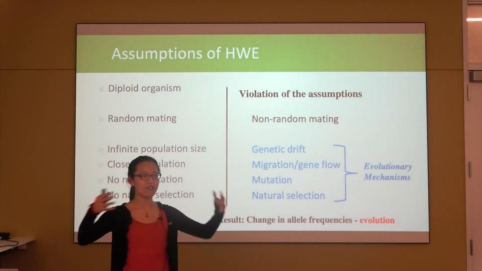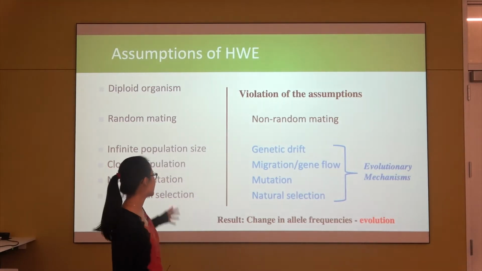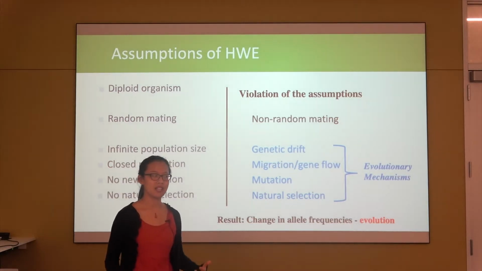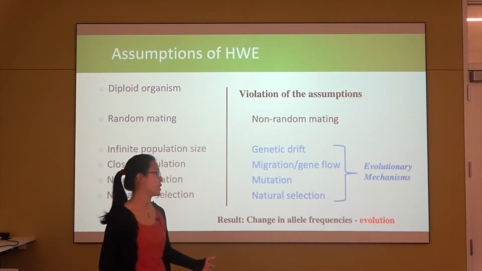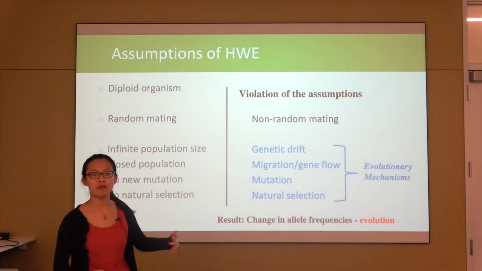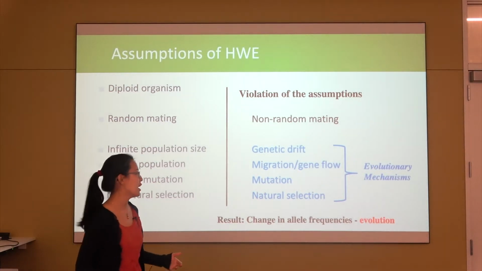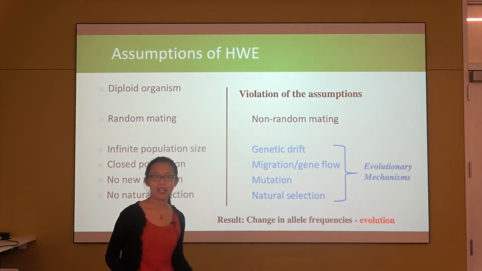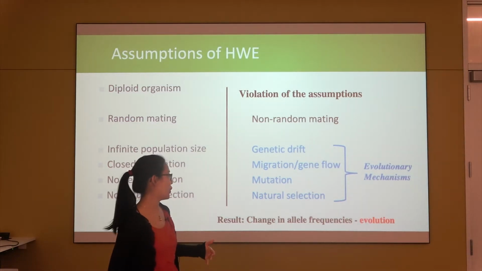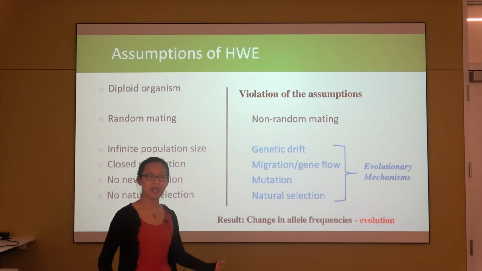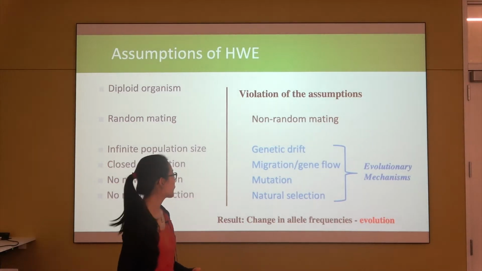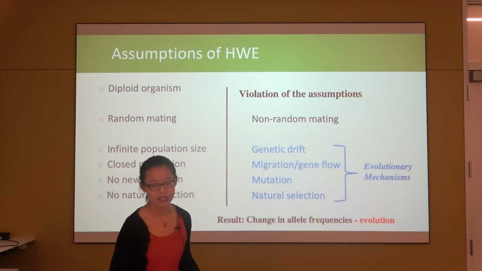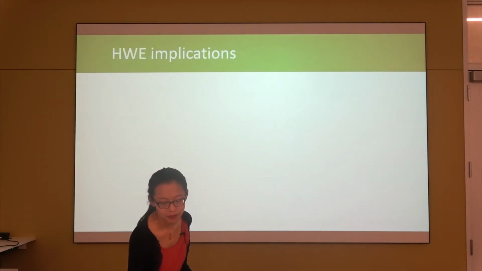So it's like we have a closed gene pool, but since some things can be going on there, this gene pool no longer stays the same over generations. So we call these evolutionary mechanisms or evolutionary processes, and all of them will change allele frequencies. We actually define evolution as actual allele frequency change in space and in time in populations, with one exception: non-random mating, and soon we'll see what is going on with non-random mating.